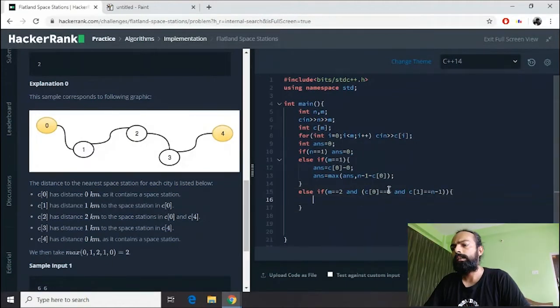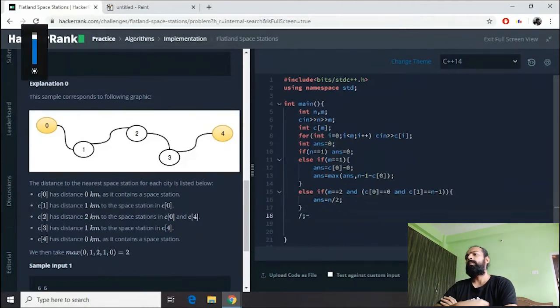Why did I write this? I also want to tell that we can use 'and' over here because C++14, as I'm using this particular language, supports 'and'. Otherwise we should have written the ampersands like this. So people might be confused why I'm not writing the ampersands and am writing 'and' itself. This will support my 'and', so there's no problem in writing 'and'. So if we have this, we will simply do n minus 1 is equal to n minus 1 minus 0, so we don't need to do minus 0, or we can simply do n divided by 2. Now we will have our final calculation.